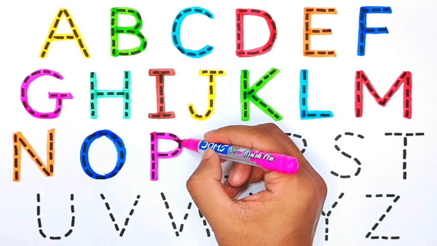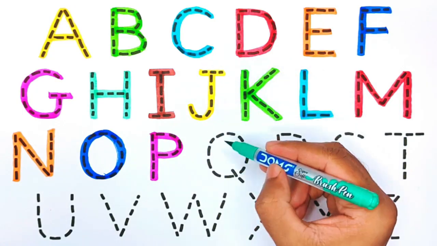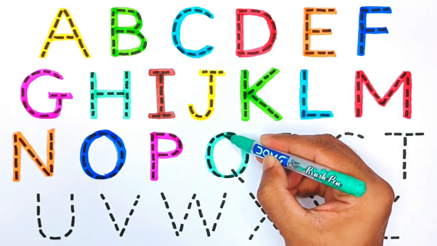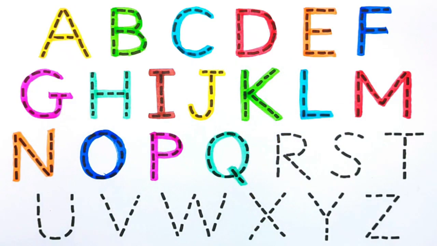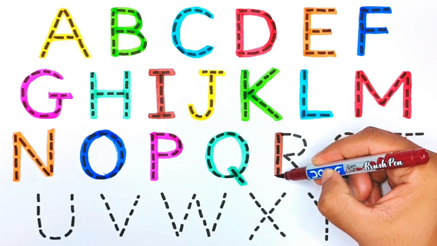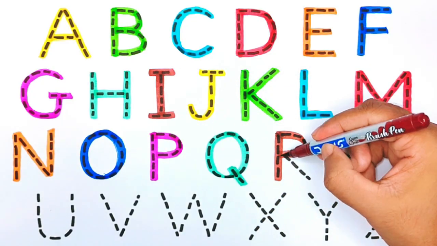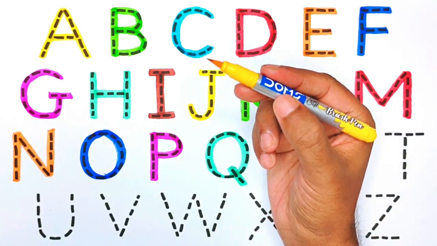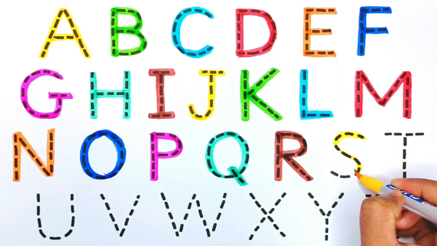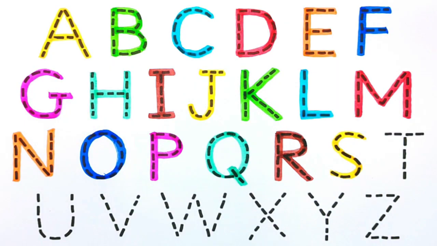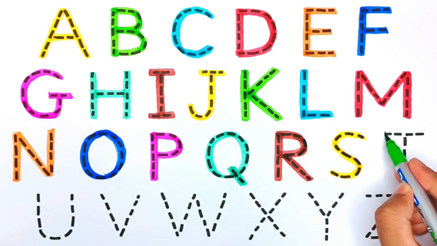P for pencil, sea green color. Q for quartz, brown color. R for red, yellow color. S for strawberry, green color.